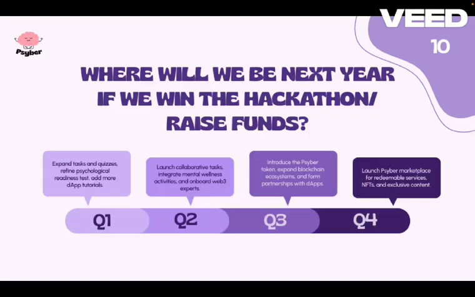Looking ahead, by quarter one, we plan to expand tasks, add DApp tutorials, and introduce mental health and Web3 consultations. By quarter two, launch collaborative tasks, integrate mental wellness activities, and onboard Web3 experts. By quarter three, we plan to introduce the Cyber token and expand blockchain partnerships. And by quarter four, we plan to launch the Cyber marketplace for redeemable services, NFTs, and exclusive content.